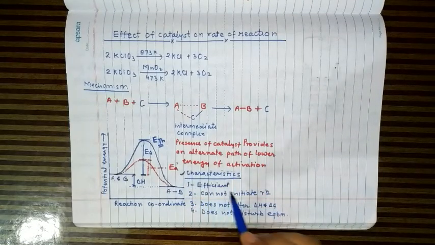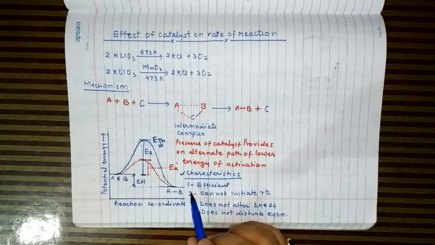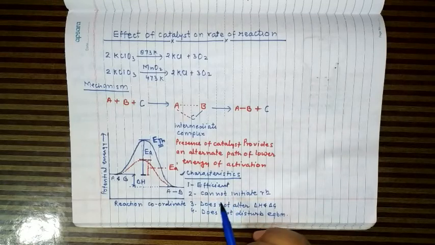Now the characteristics of the catalyst. First, they are highly efficient in their action. It means we can enhance the rate of reaction by increasing the temperature also. But there are limitations to increasing the rate of reaction by increasing the temperature, because after some time if we further increase the temperature, then the reactant may tend to decompose. But the catalyst can enhance the rate of reaction many times.